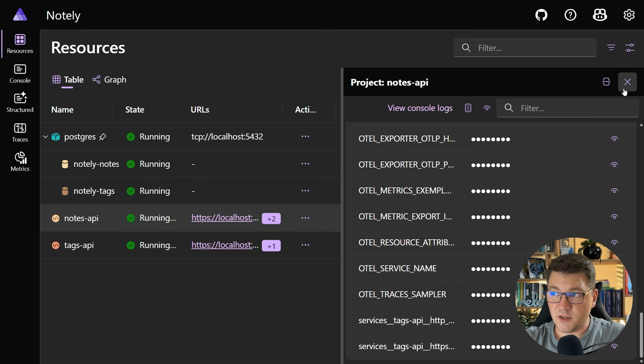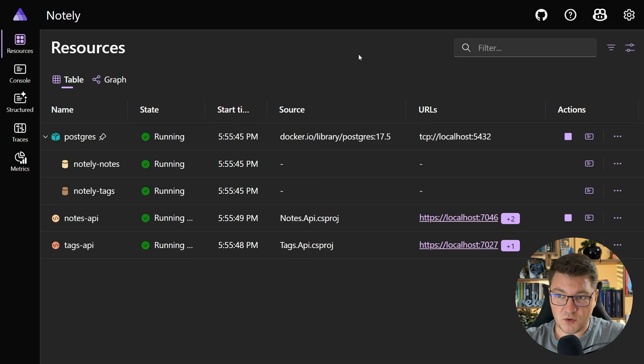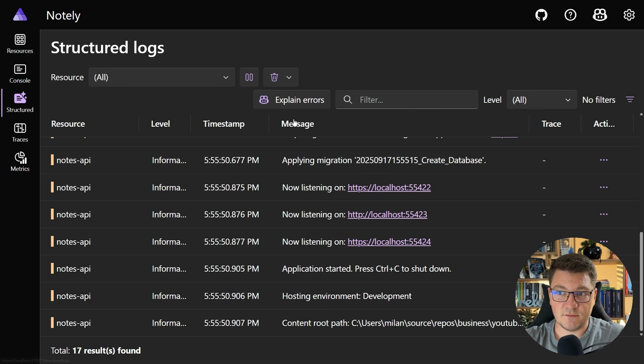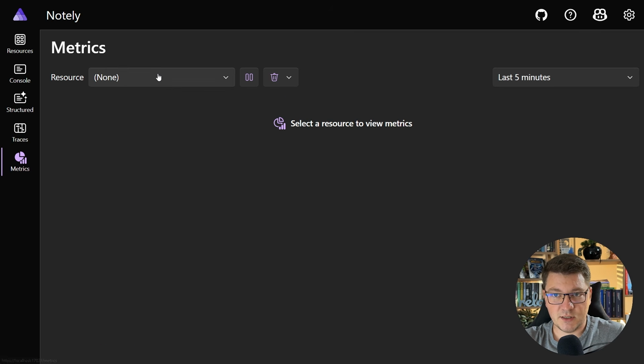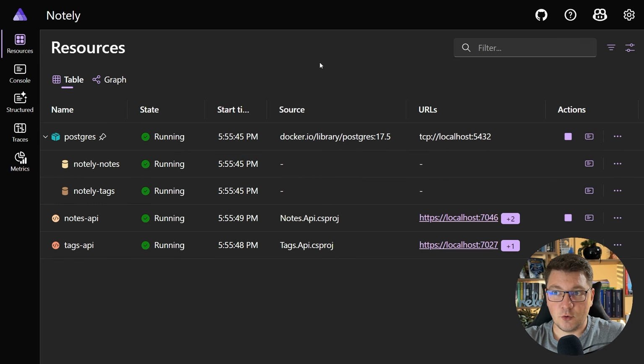So congrats to you if you made it this far. All of this was basically adding the building blocks for our microservices system. We now have orchestration in place. We also have structured logging. We also have OpenTelemetry, even though I don't have any traces right now. You'll be able to see this. And we also have metrics. So the next thing we need to do is to finally add some behavior to our system. So let's go ahead and create an endpoint where we can create our first node.